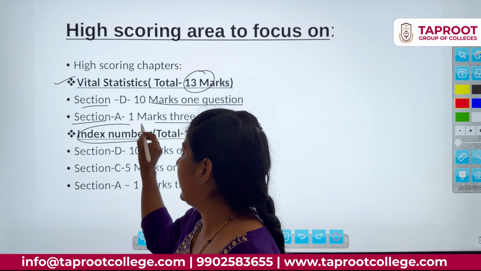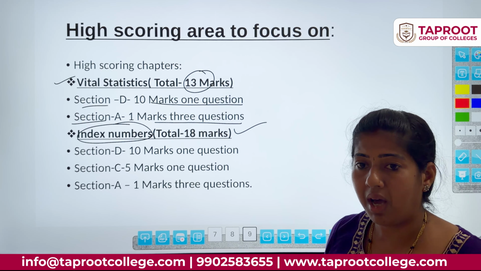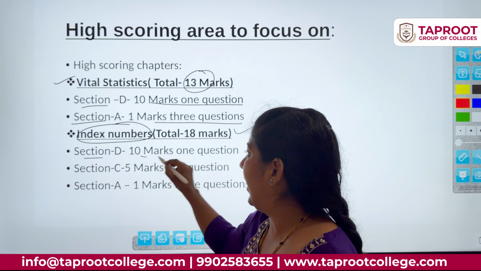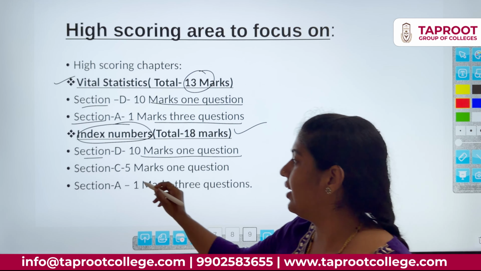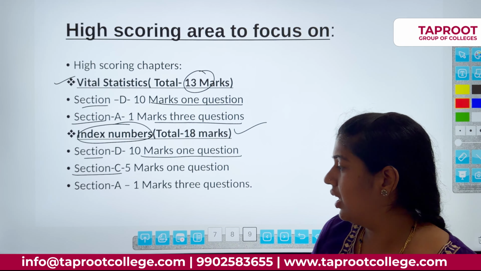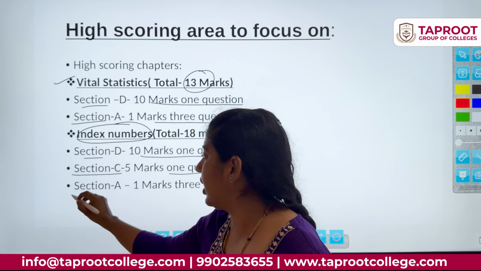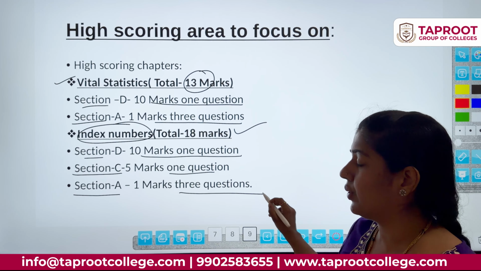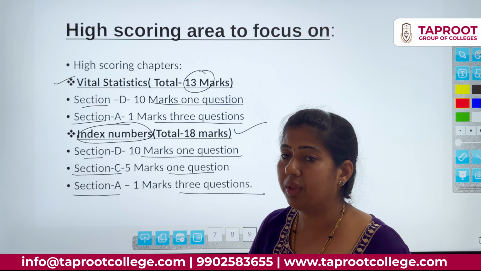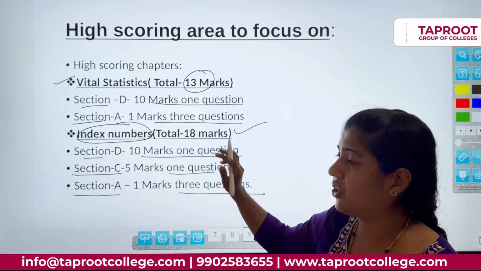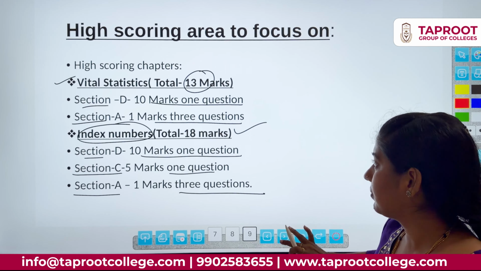When it comes to index number, totally 18 marks. In section D, a 10 marks question is compulsory. In section C, 1 question is compulsory, a 5 marks question. In section A, 3 questions will be there, 1 mark each. So totally the index number weightage is 18 marks.